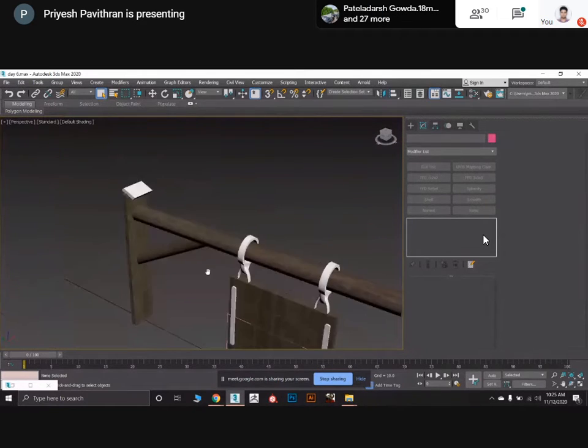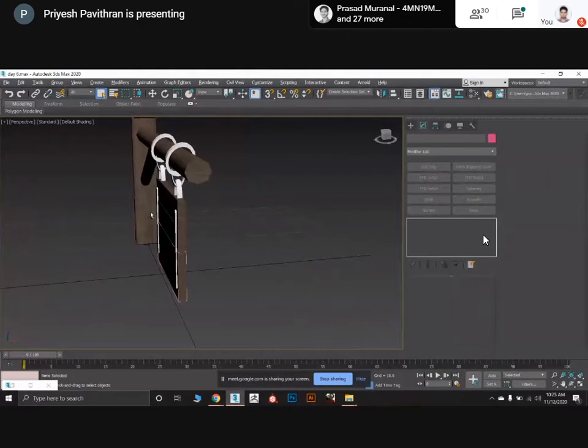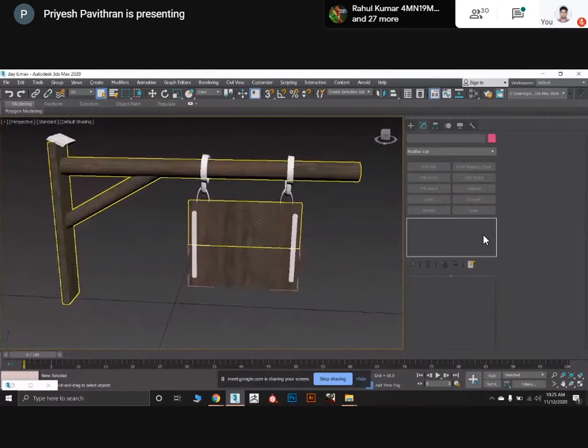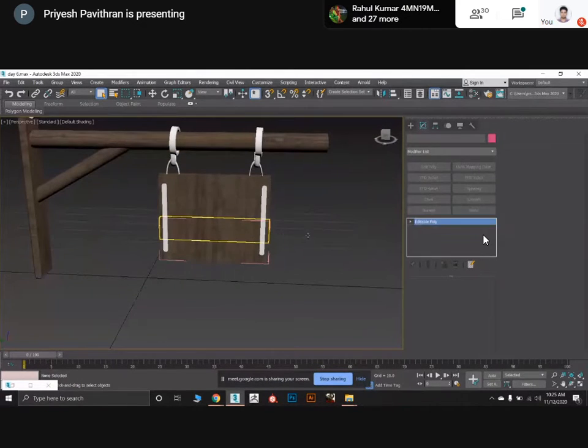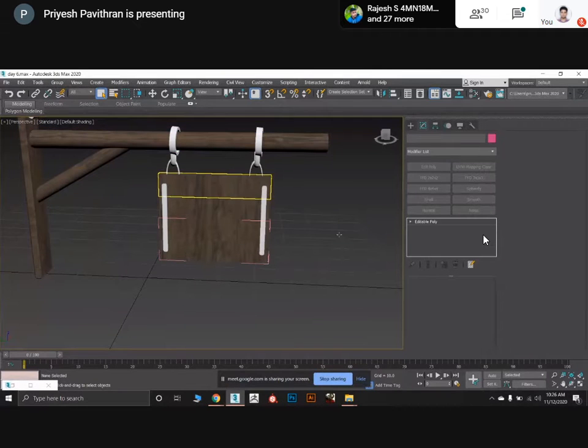It's fine. I think you have selected some other texture. Set that image only, or convert your image to JPEG format. Okay, so it is in group, ungroup. I will select this.